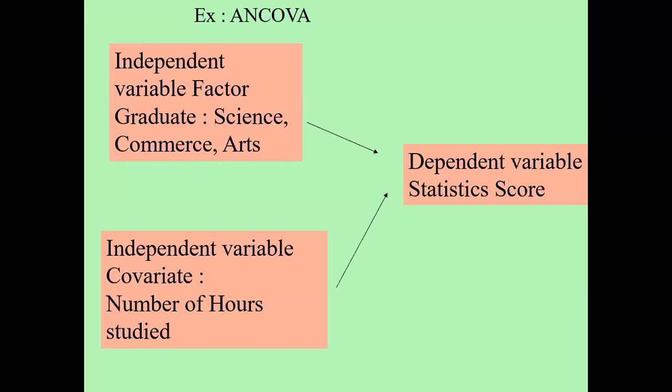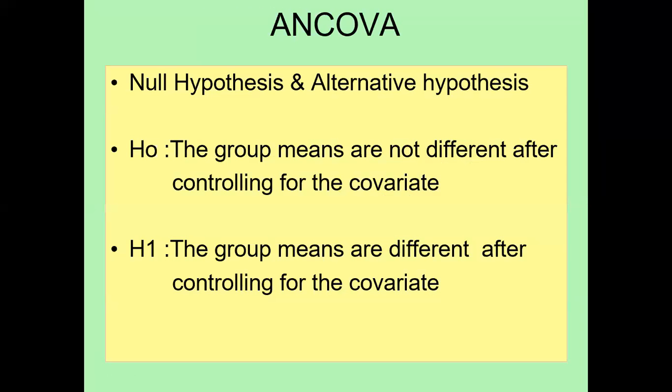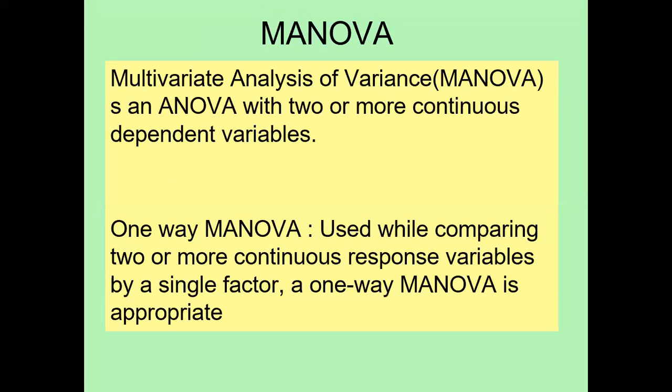Okay, next will come MANOVA, like multivariate analysis. All these methods we considered, the analysis of variance one way, two way, ANCOVA, are called univariate. Why is it called univariate? While analyzing the data, we consider a dependent variable of only one variable.